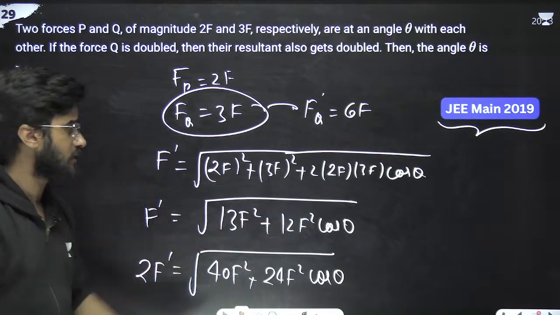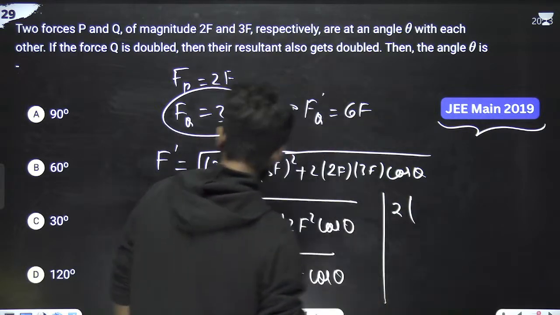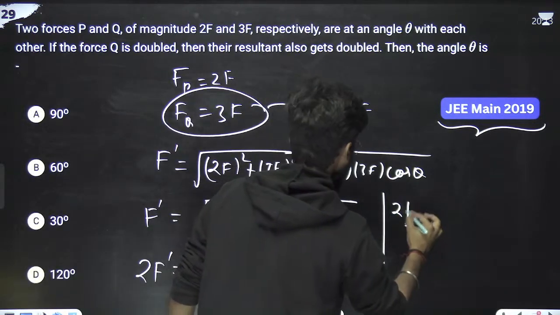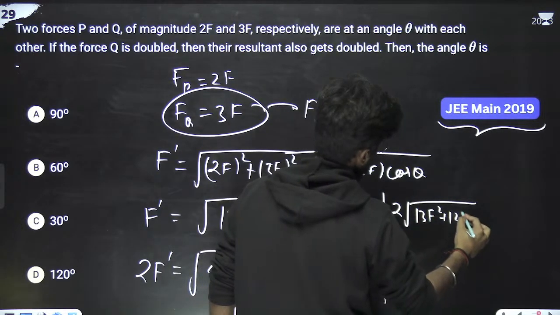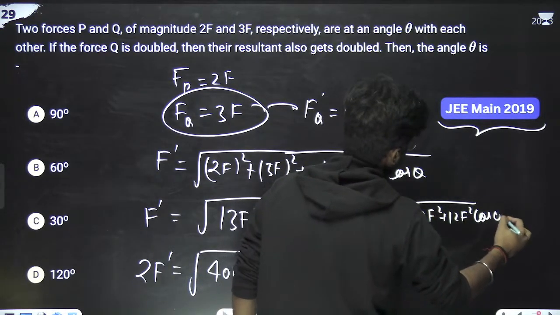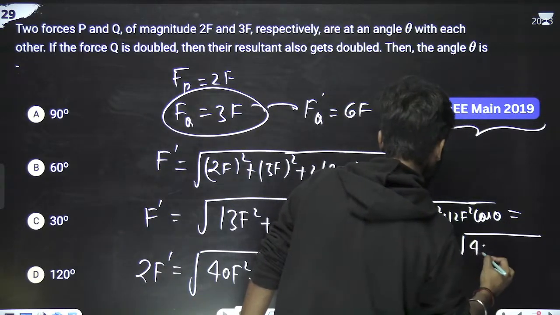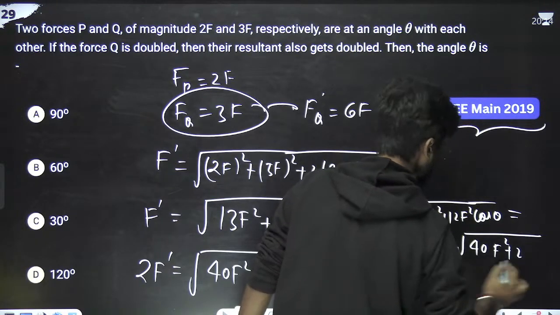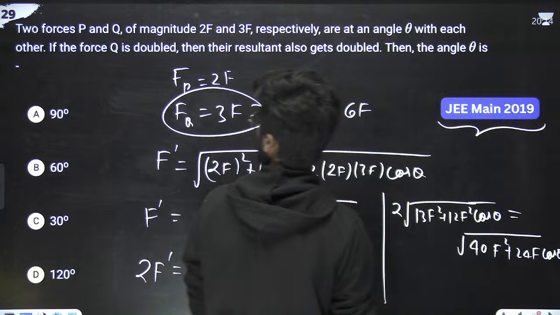Now F dash was this. So just put the value. So we will be left with 2 times the value of F dash. So I'm just putting the value of F dash under root 13F square plus 12F square cos theta, that is equal to this thing, means root 40F square plus 24F square cos theta. We have to calculate the value of theta.